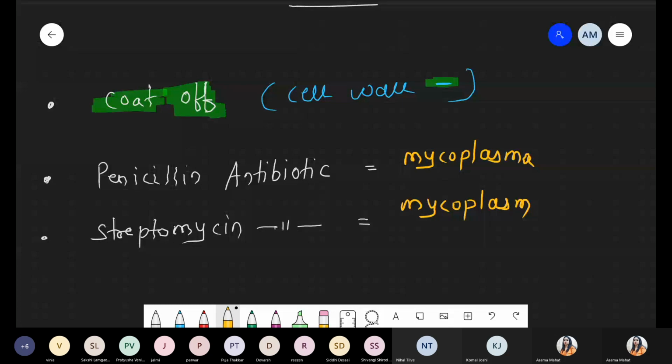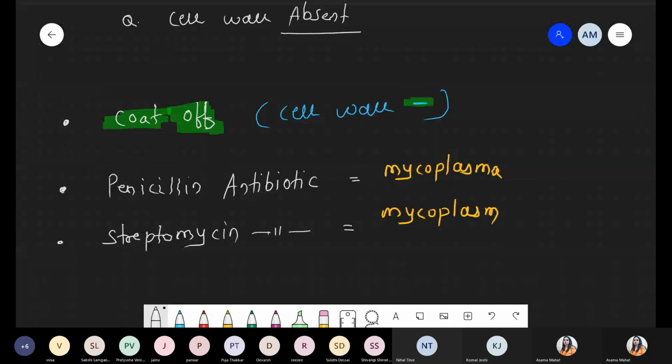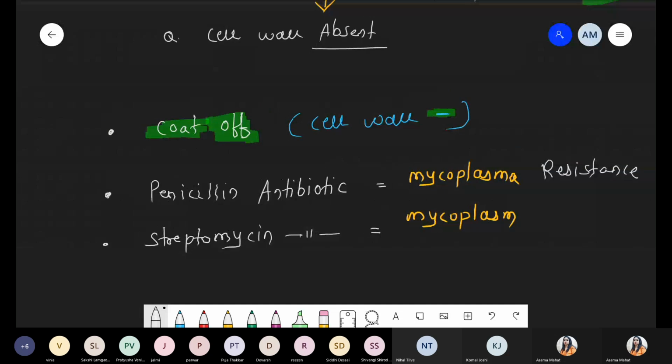Penicillin antibiotic कहाँ पे act करेगा? It acts on the cell wall, on the synthesis of peptidoglycan. But mycoplasma lack the cell wall. So definitely, whenever we are talking about the penicillin antibiotic, these are showing resistance. Means against the penicillin, mycoplasma will be showing resistance activity. Reason, cell wall absent. Simple है, सभी का आंसर सेल वॉल के रिलेटेड ही है.